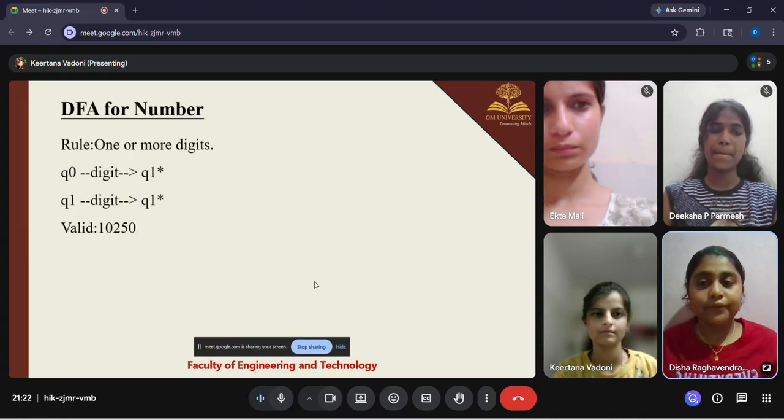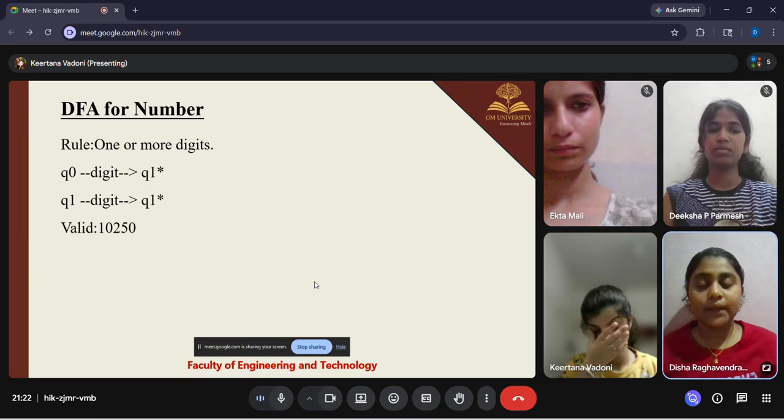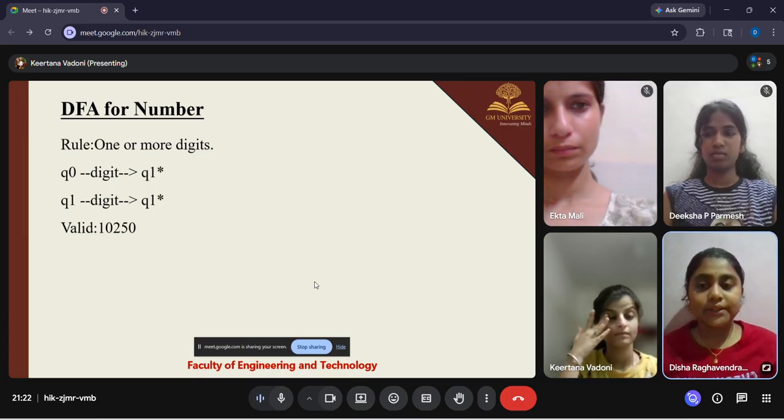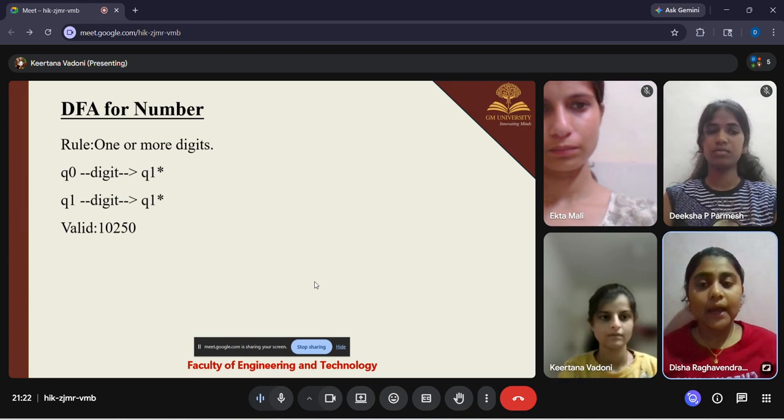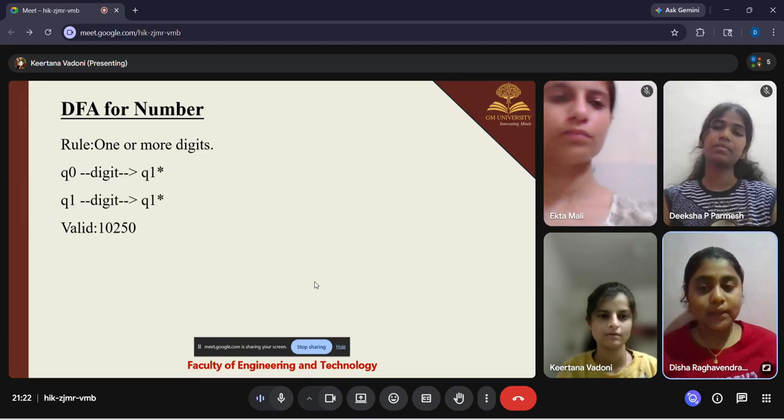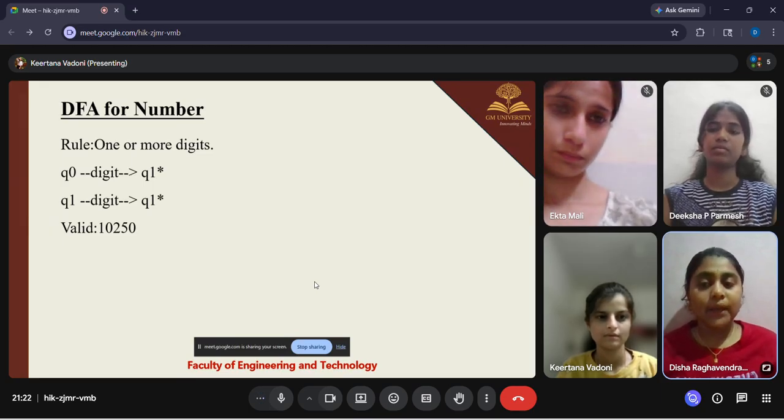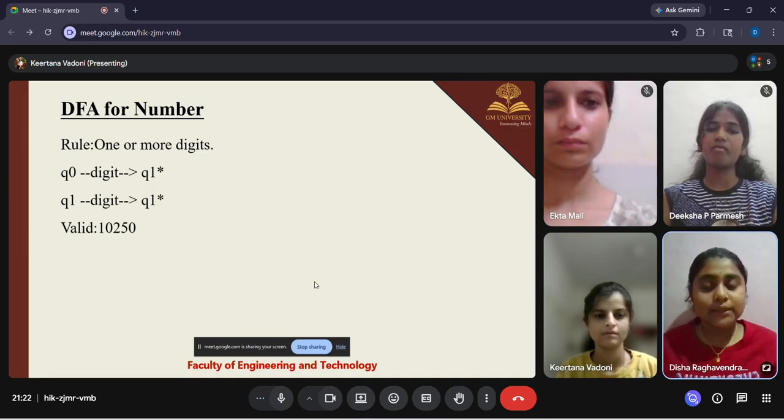So next is the DFA for number. For number also we have a rule, that is one or more digits can be there. So if there is a digit, then it will move from q0 to q1. Next, if any other digits are there, then it will loop in the q1 state only, and as q1 is the final state, it will become a valid string. For example, 10250. Next slide will be continued by Diksha.